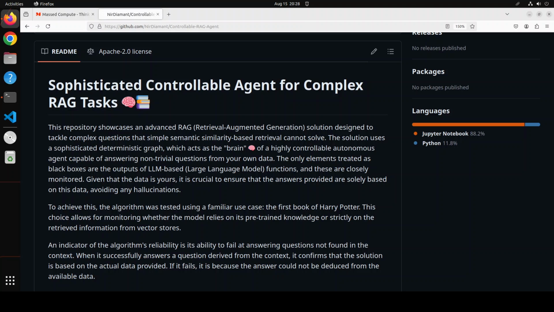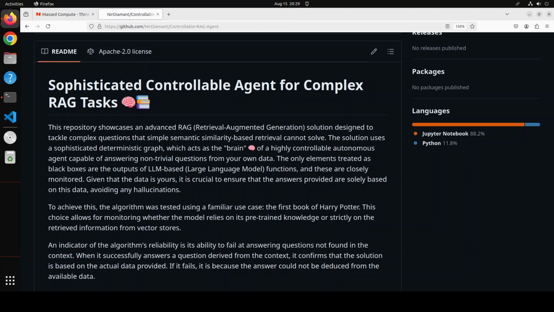RAG stands for Retrieval Augmented Generation, and at a very simple high level, it means to give a large language model context around your own custom data. The basic purpose of RAG is to make sure that whenever a question is asked of a large language model about some data which is not really in the training set of the model, but you just want the LLM to use your own data, you want to make sure that the LLM doesn't hallucinate if it is not aware of the data. So that is the whole point of it.